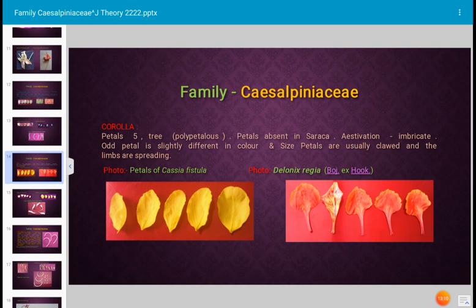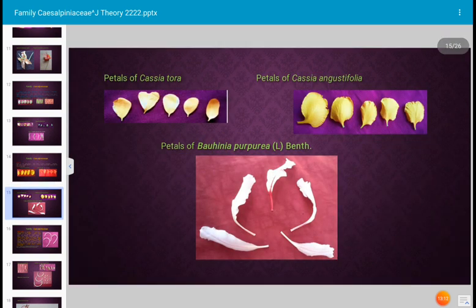Okay, next. These are again petals of family Caesalpiniaceae. Cassia tora petals, this is the first photograph, and a small claw is there at the base. And second photograph, yellow colored flower petal, that is petals of Cassia angustifolia. And next photograph at the middle region, lower side, these are the petals of Bauhinia purpurea. Each petal is having claw, a stalk like structure to each petal, that is called claw. Okay, and these are the pink colored petals of Bauhinia purpurea.